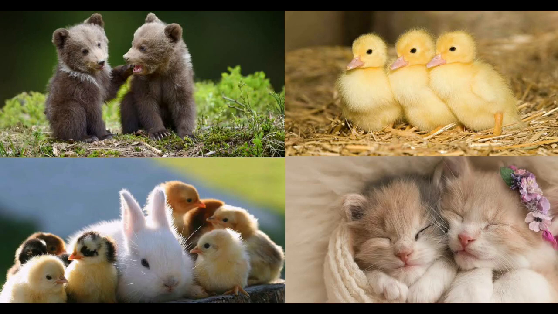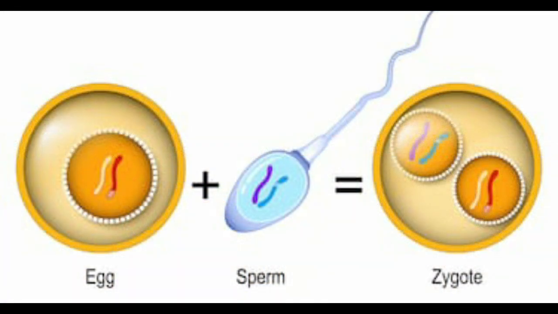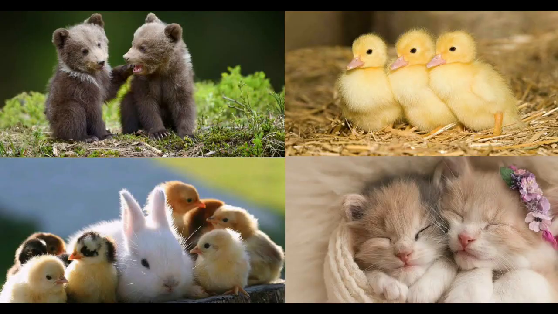Like plants, the reproductive parts in animals also produce gametes. What are gametes? Mature reproductive cells are called gametes. Now, gametes fuse to form a zygote. Zygote is the first cell, which develops into a new individual. This type of reproduction, beginning from the fusion of male and female gametes, is called sexual reproduction.